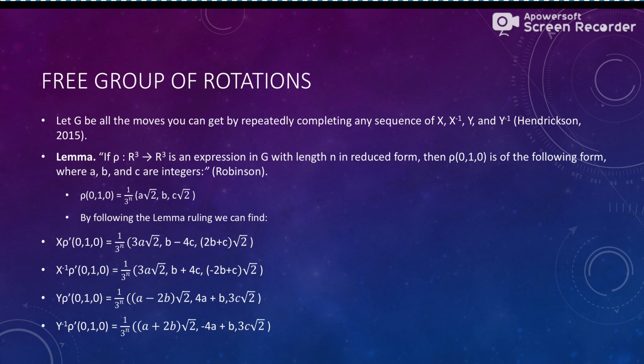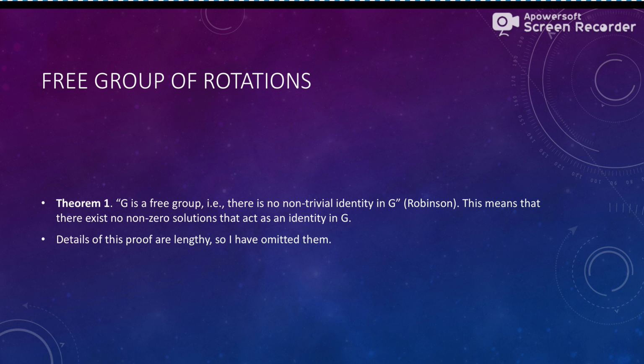Okay, so with a little bit of math that we've completed to prove that, the theorem for that involves the free group of rotations: G is the free group. In other words, there's no non-trivial identity in G. Okay, so a trivial identity is a 0 as an identity, okay, right? So there exists no non-zero solutions that act as an identity of G, okay?